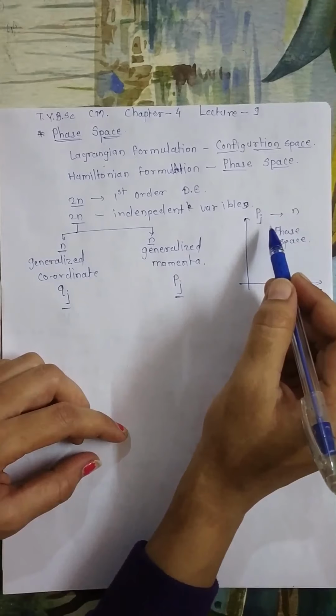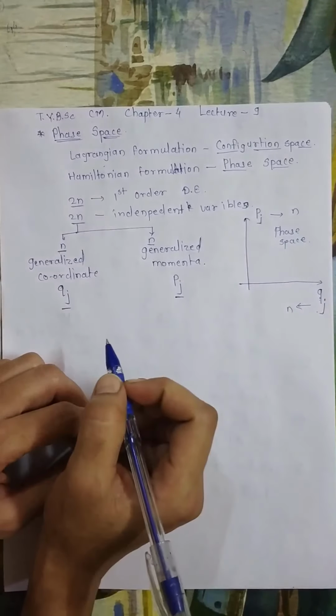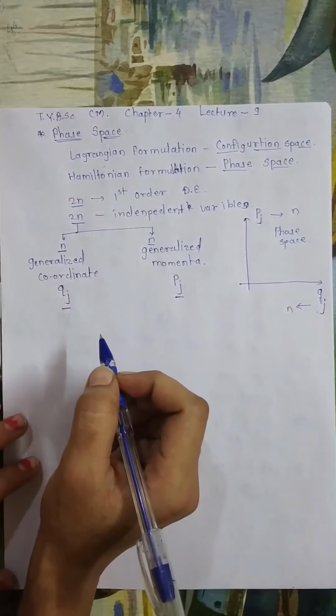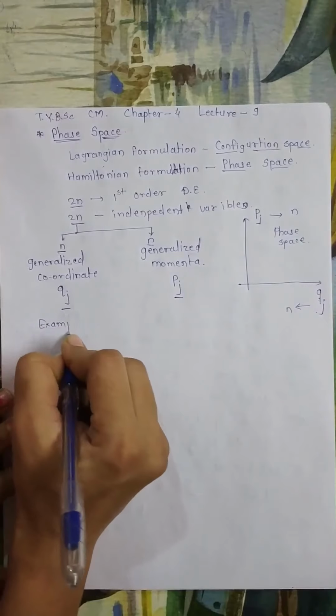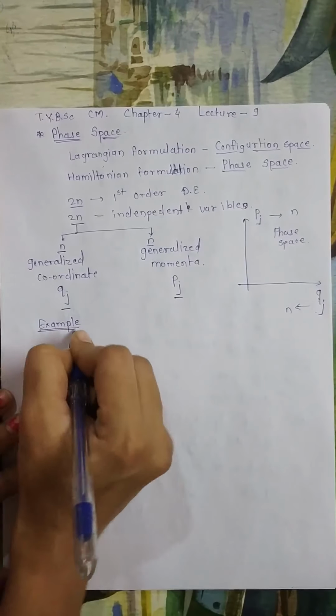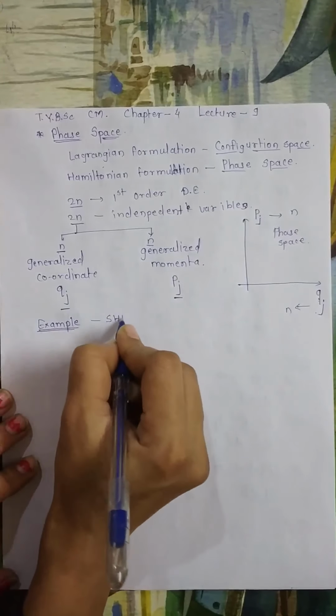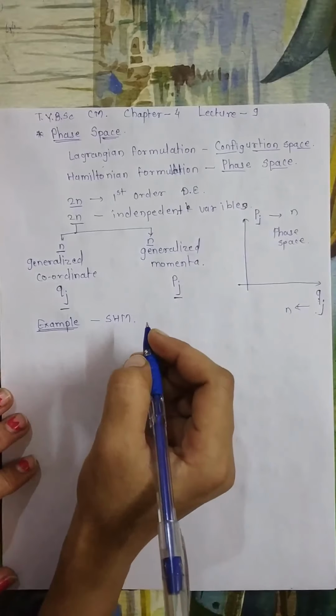To illustrate the idea of phase space, it is useful to consider the simplest mechanical system, which is the example of simple harmonic motion.